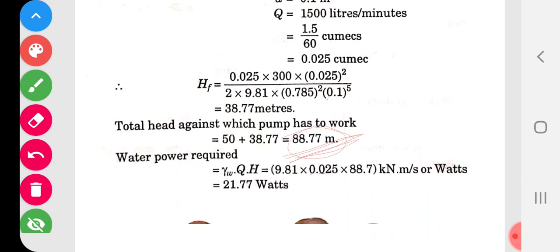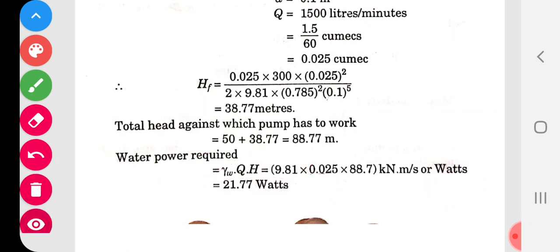Now let us see what is the power required. Power required for the water, this is the formula: gamma W Q into H. Very simple formula, so put all the values here. What is Q? You have already calculated it here, 0.025. And this one is 88.77, that is the head. Put all the values and calculate. This will be in kilonewton meter per second, because 9.81 is taken in kilonewtons. Therefore, it is kilonewton meter per second, also called kilowatts. So 21.77, you understand this one.